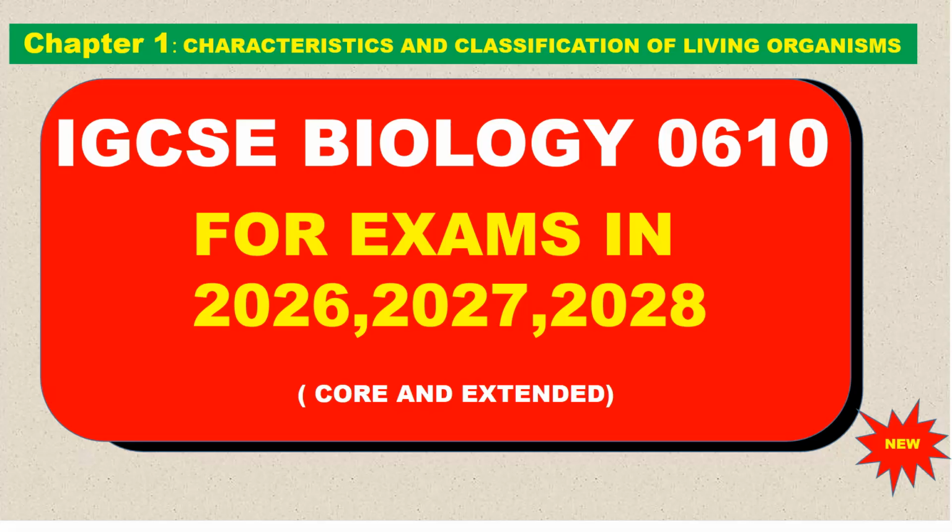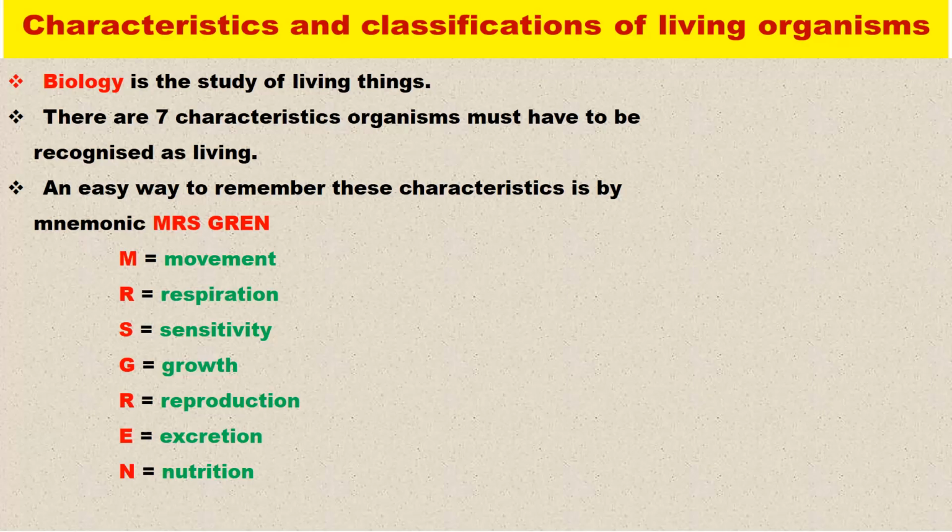So, characteristics and classification of living organisms. What do we need to know about this part? Here we are looking at living organisms. First things first, we need to know that the study of living organisms is biology. So we start by defining biology. Biology is simply the study of living things or living organisms.